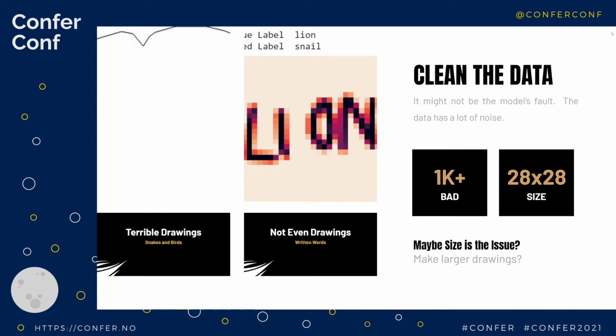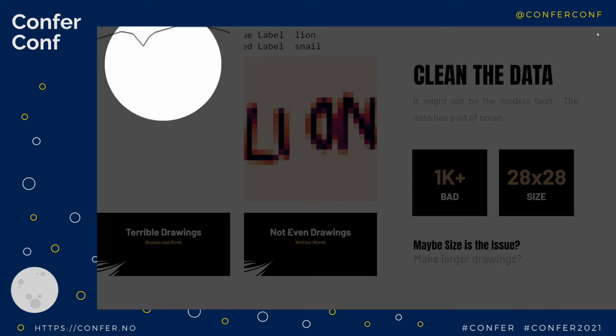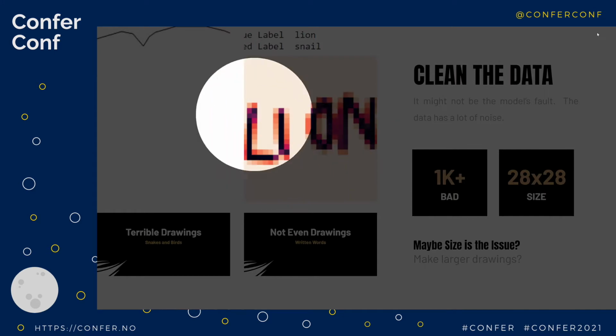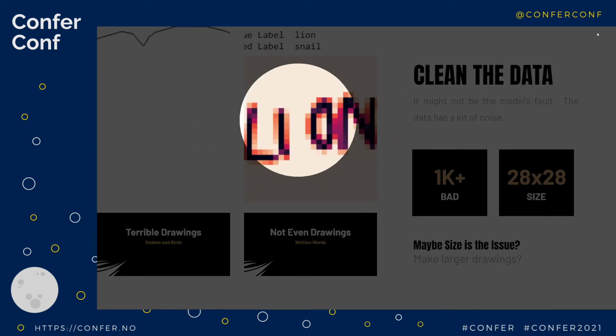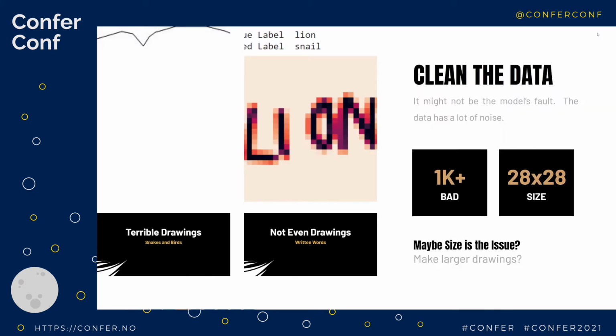First off, there's just really other things. There's 2 major problems. One, that's the drawing of a bird. Just that's a bird. And then also, this is how someone did a lion another time. They just wrote the word. So there's not even drawings. So maybe I need to clean this up.